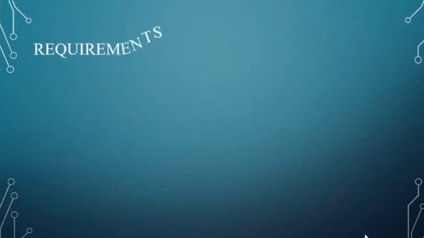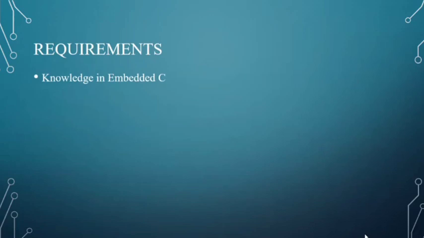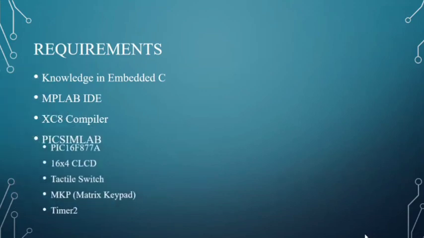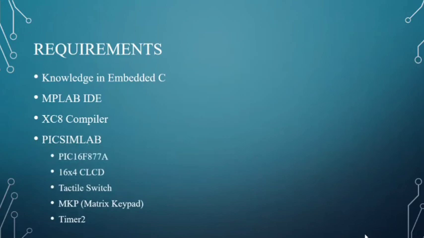Next, what are the requirements for this project? You need some knowledge of embedded C and hands-on experience with it, and we are going to use MPLAB IDE to code this project and the XC8 compiler to compile it. The PICSIMLAB board consists of many peripherals like the PIC16F877A, 16x4 CLCD, tactile switches, matrix keypad, and timer. Some other peripherals are also used.